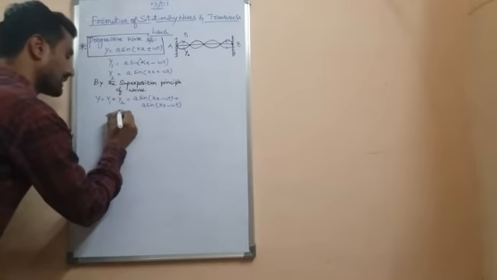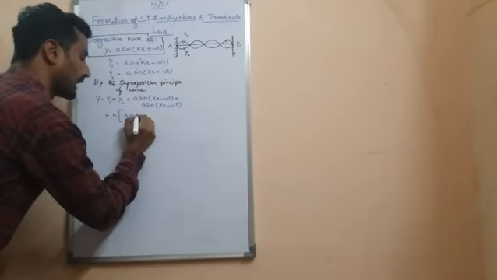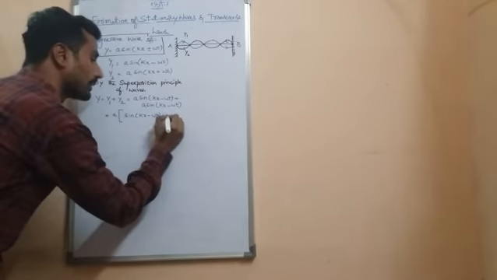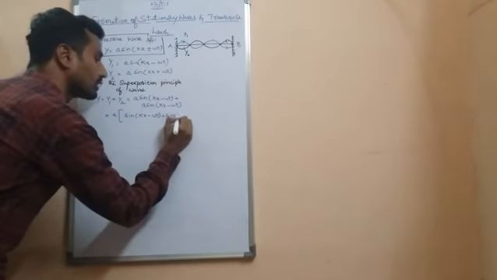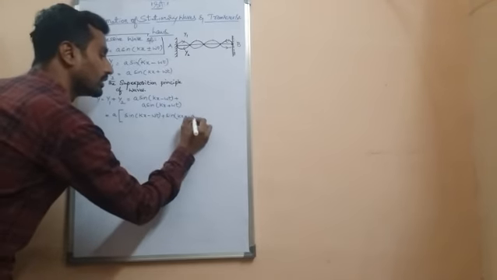By taking a common, we write a[sin(kx minus omega t) plus sin(kx plus omega t)].